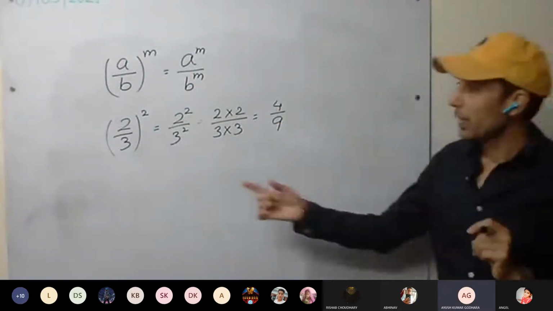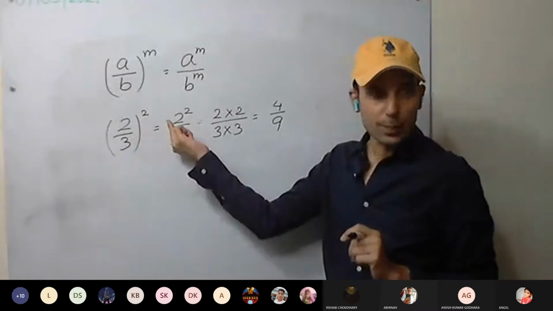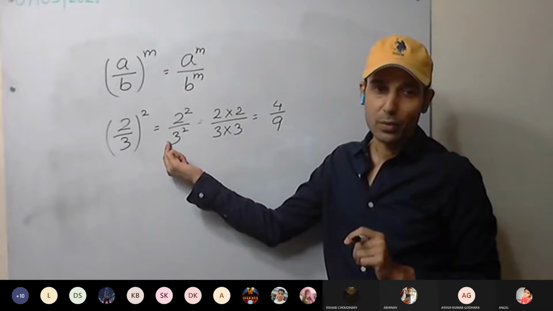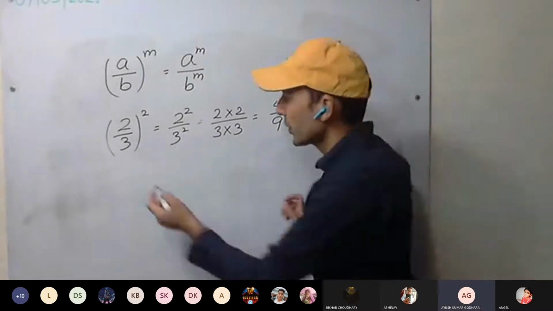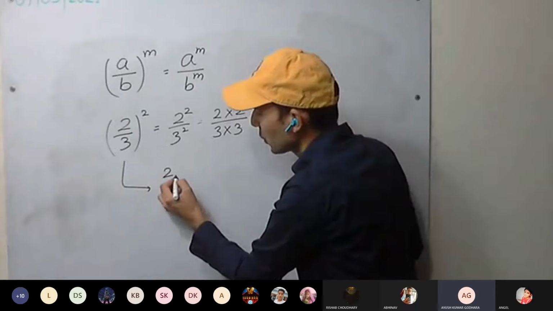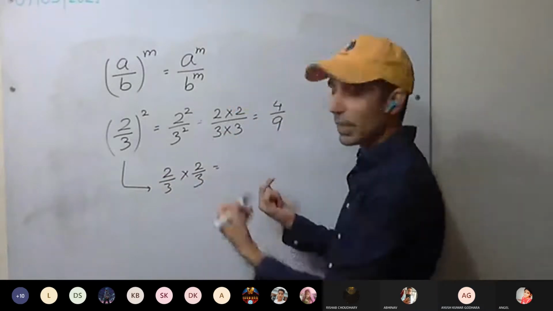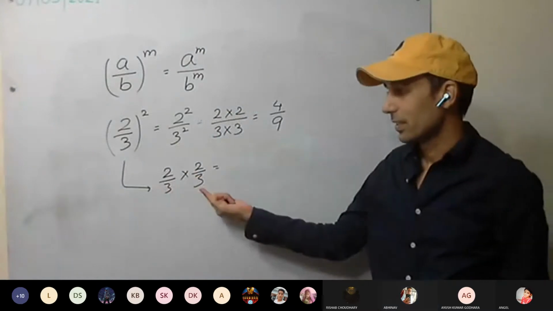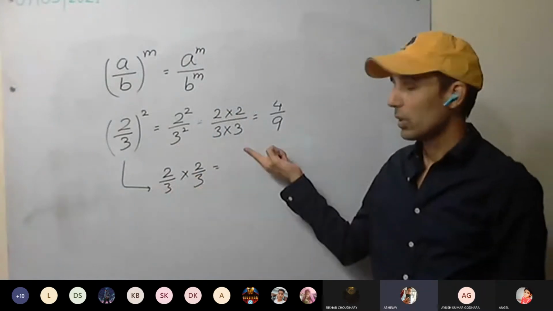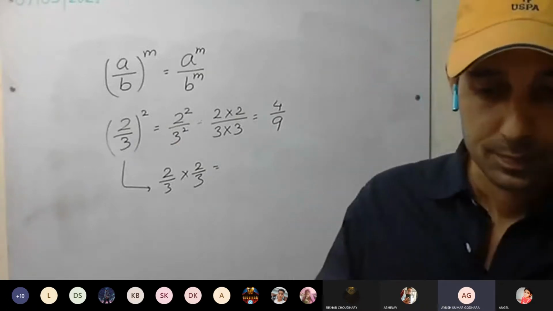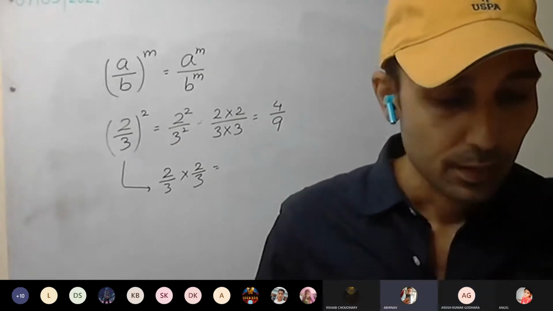It means we can square the numerator separately and the denominator separately. You can also write it like this, 2 by 3 into 2 by 3. Again, the same thing. This way also you can do, or this way. Understood, everyone?